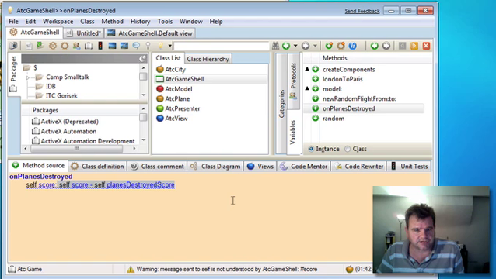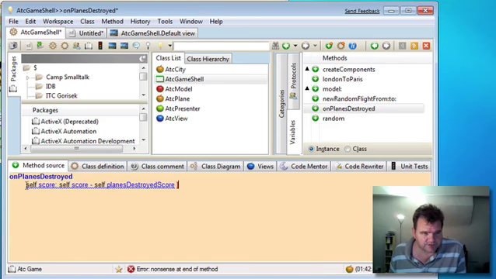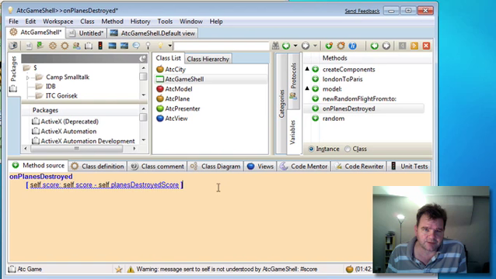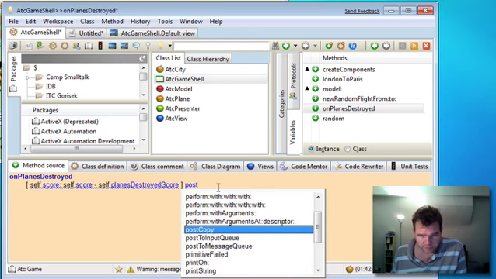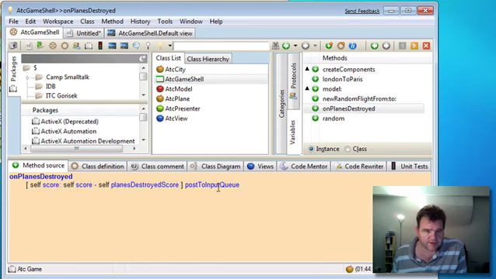But another way to do this is to actually, inside the update loop processing, i.e. this on-plane destroyed method, create a block and post this to the input queue. So this then gets synchronized with the main Windows processing message loop. And this is quite a convenient way of synchronizing any background processes with the main user interface process. And the way we do this is to take a block and say post to input queue. Okay, that's quite a convenient way of synchronizing these things. Now obviously we haven't got these score methods defined as yet, so we can do that as well.